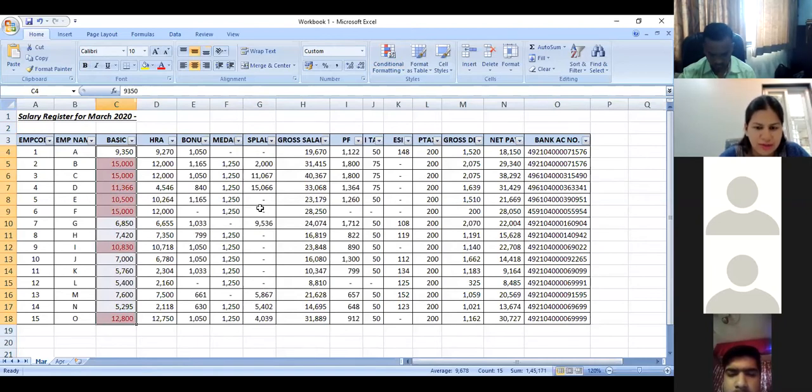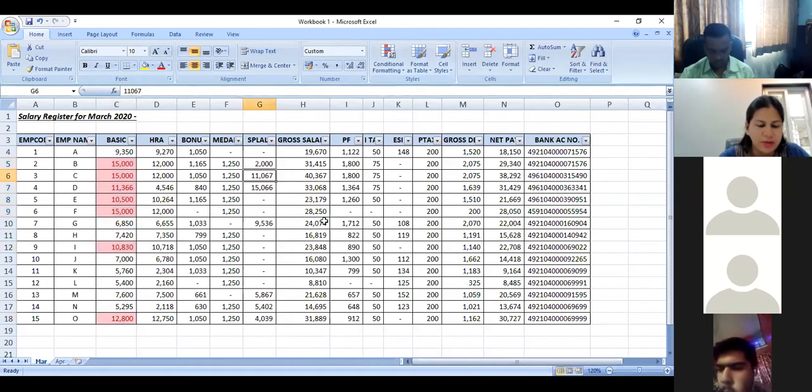Excel has a feature wherein down you can see the average without even calculating the same. The average salary for 15 employees, the basic, is 9678, and conditional formatting has done exactly the same. It has highlighted all the numbers which are greater than 9678, which means that there are these employees who have salary more than the average salary of the 15 employees.